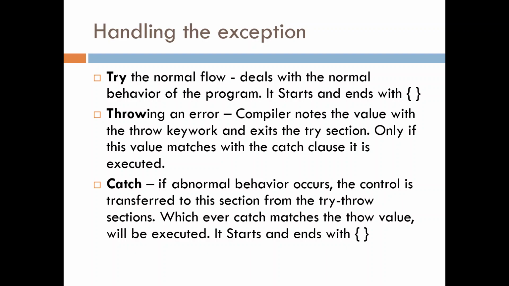That's going to be the idea behind it. What happens if there is an error? In try there was an error, so the cursor is going to be transferred to throw. In throw, it's going to note down what the value of the error was, or what the error exactly was. I told you the error is going to be division by 0. There can be many errors and you can catch all the errors, right? So first of all, you're going to see what kind of error I have got. Throw will tell me this is the kind of error I got.